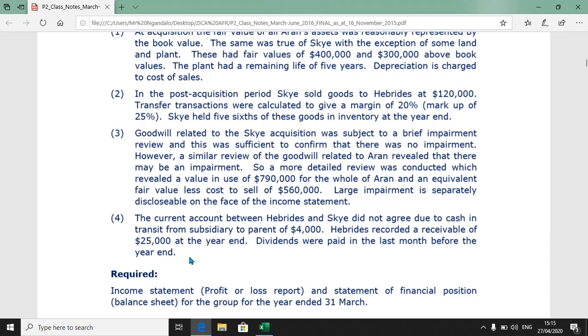Take into consideration the fair value movements for land and plant. Please remember, land is increased by 400 and plant will be increased by 270. All right, do not forget that.